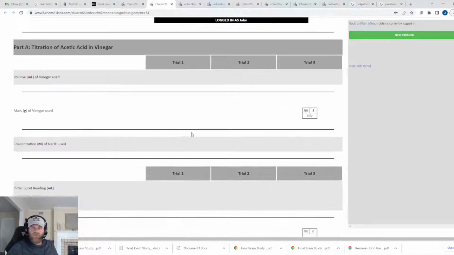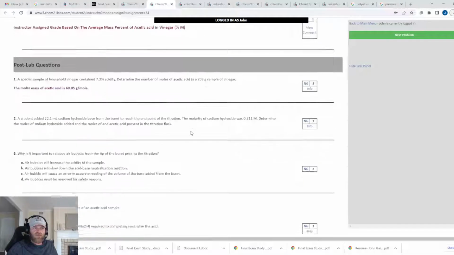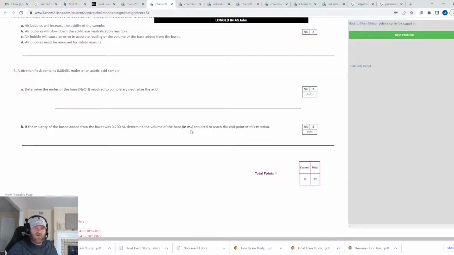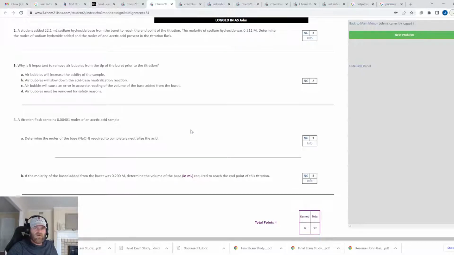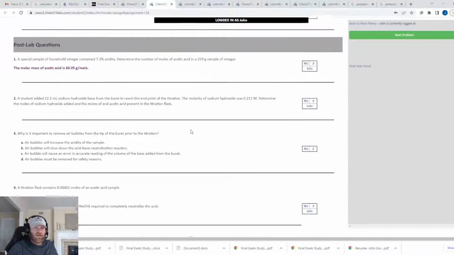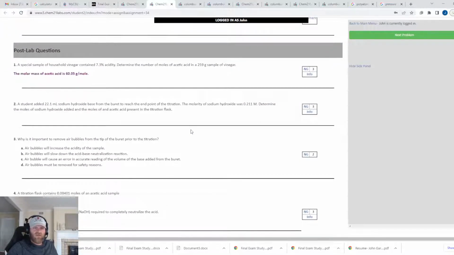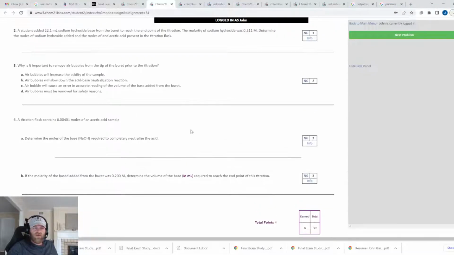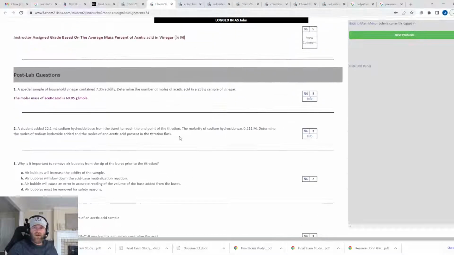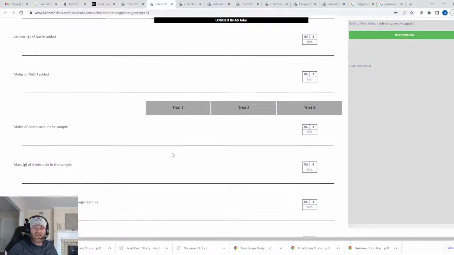Let me see if there were any post lab questions here. Yeah, these post lab questions are a little tougher, but they're very close to what I might ask on the exam. So you might want to go through there and work those. Like I said, I'll get these graded. This one's not due till the first, so this one will probably be graded on the last day of class on the second.